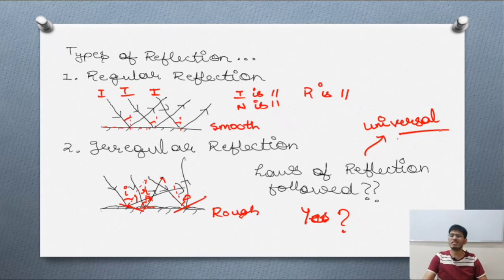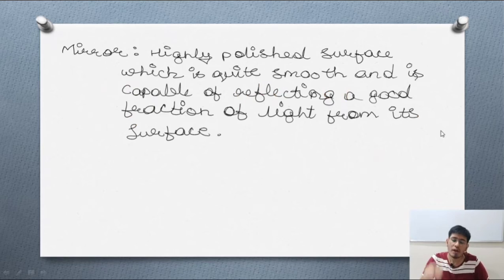I think this point might also be clear to you. Now, if we are talking about the mirror, what is a mirror? A mirror is basically a highly polished surface which is quite smooth, and it is capable of reflecting a good fraction of light from its surface. You might have seen a mirror, for example while doing makeup and all other things.